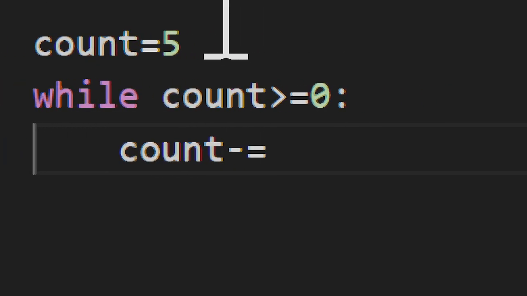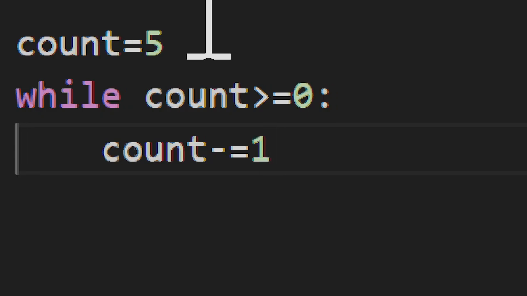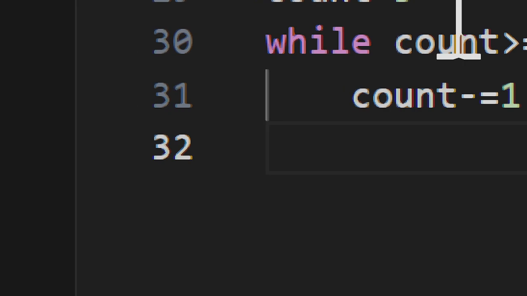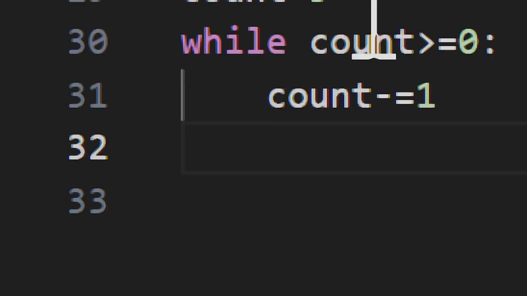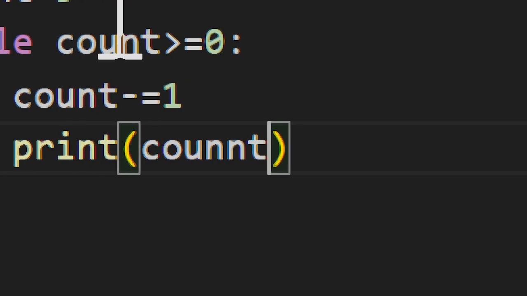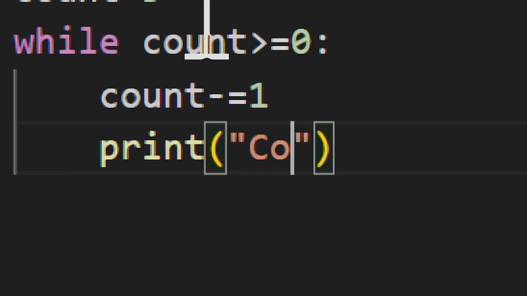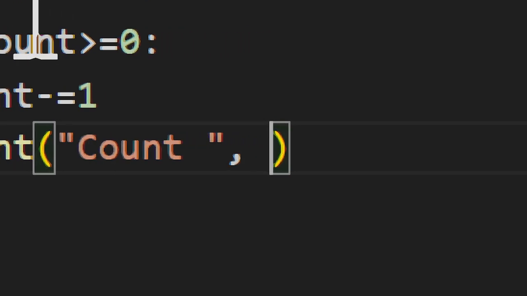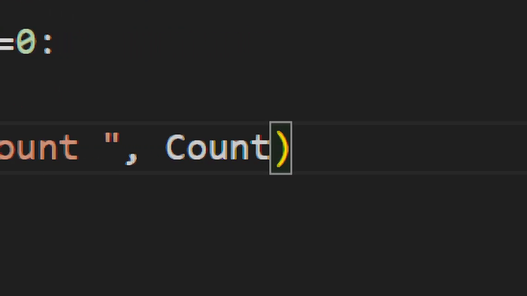Count dash equals 1, this time I need a decrement. Then print, left parenthesis, count, quote, count, right parenthesis, comma, count.